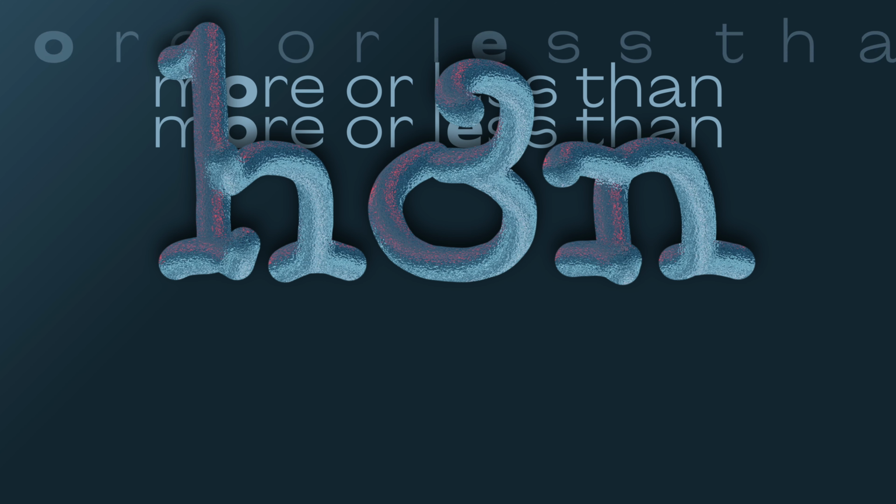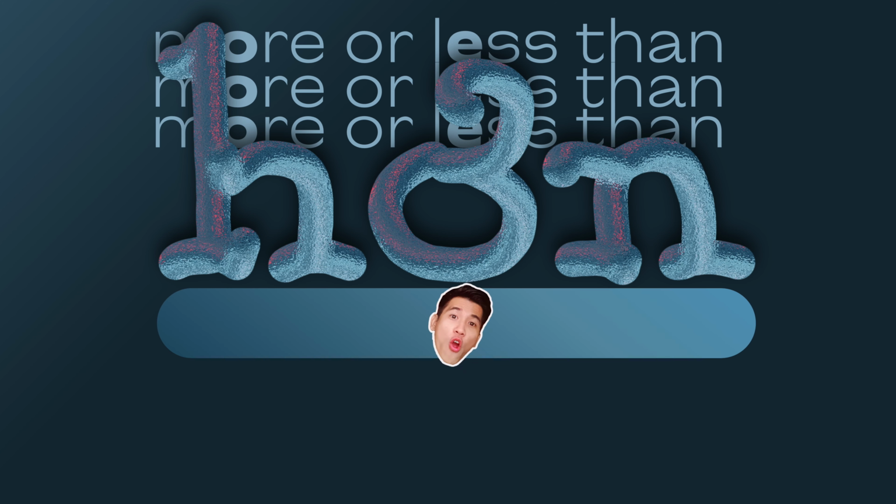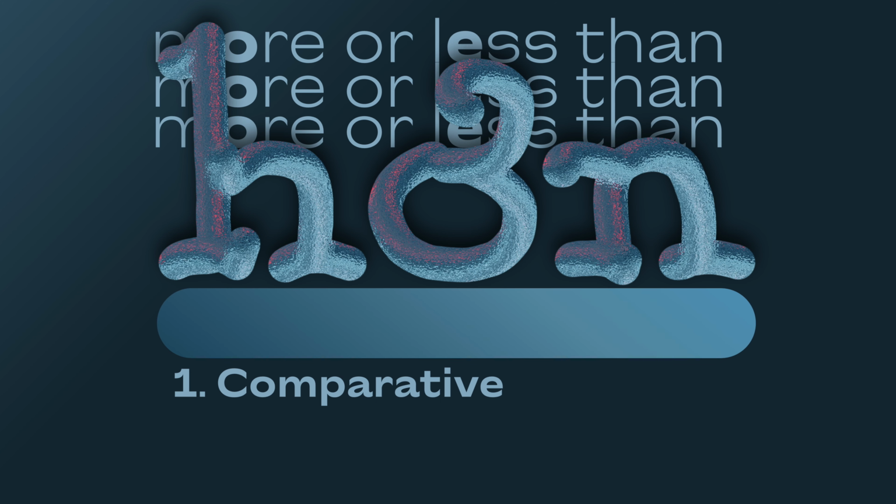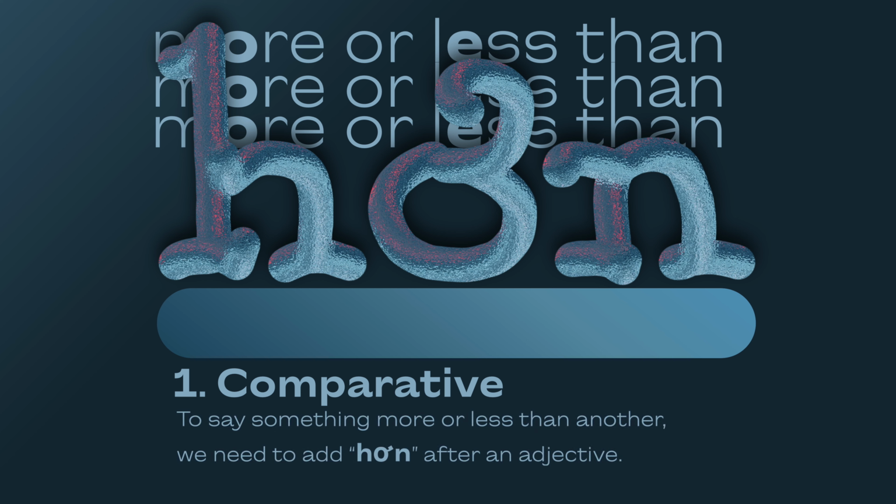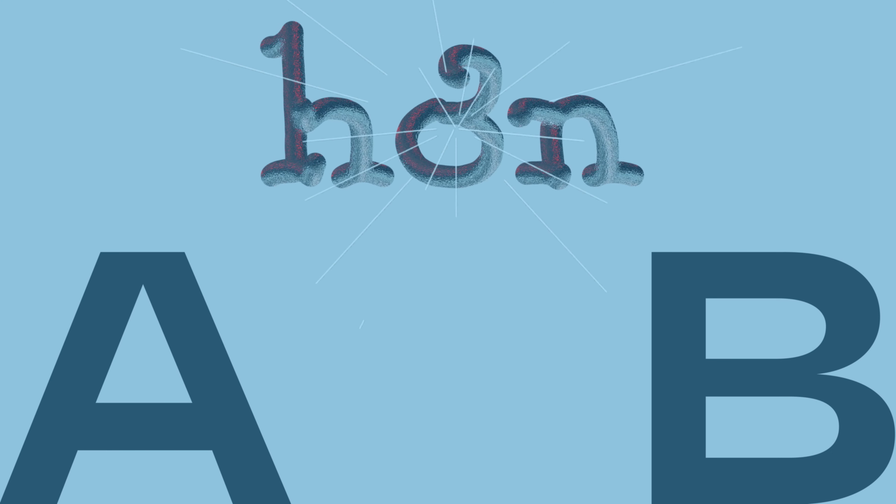Hơn, hơn, hơn. Number 1. Comparative. To say something more or less than another, we need to add hơn after an adjective. Hơn.